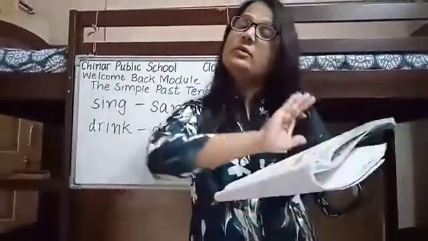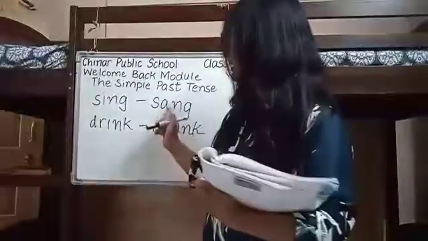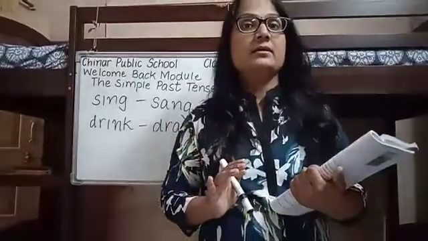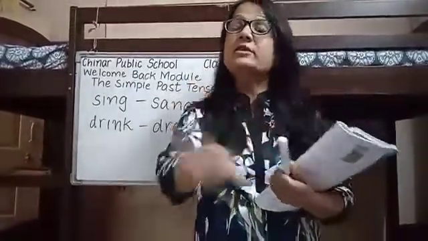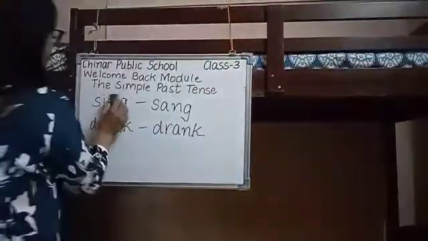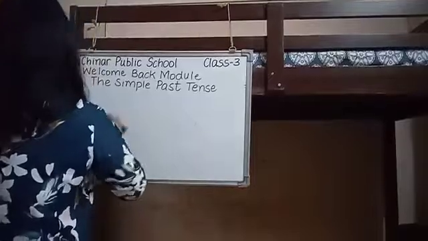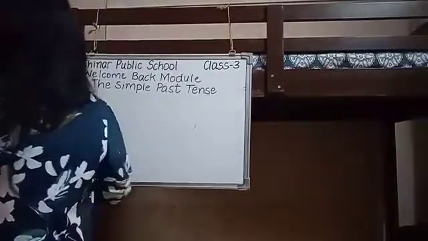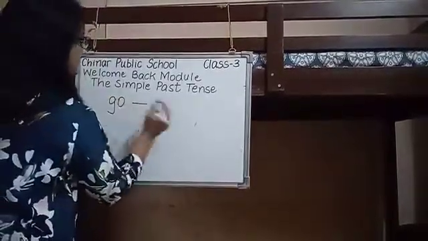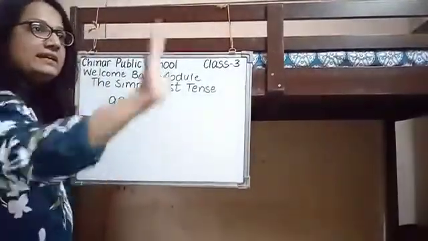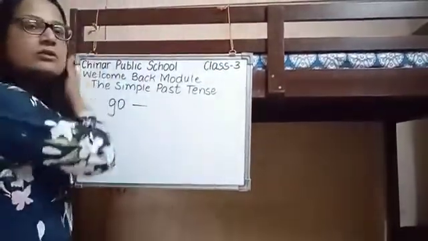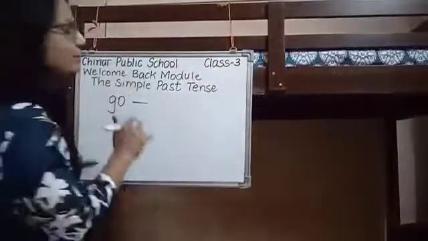Sometimes we change the verb completely. Here the spelling is only changed. At few places, the verb changes completely. For example, go. We will not add ed or d to it. The spelling will not change, but it will change completely.